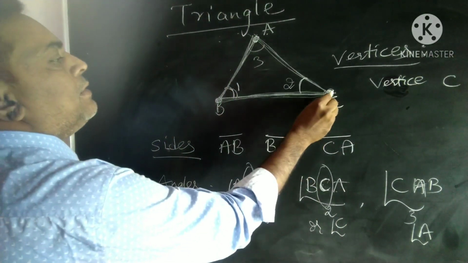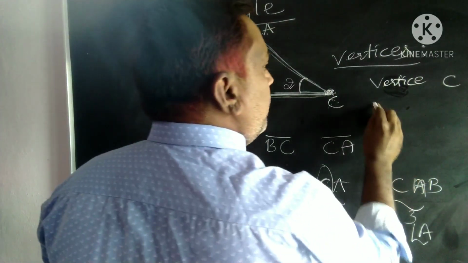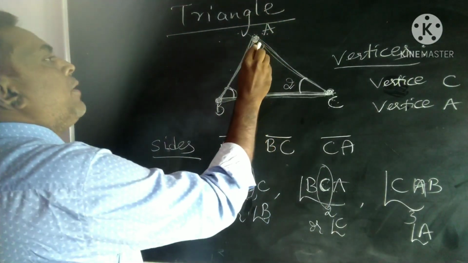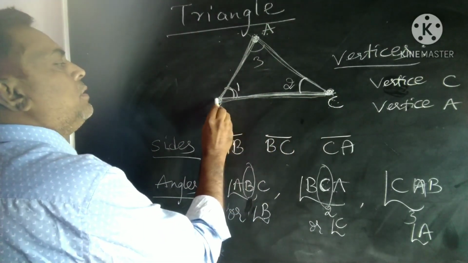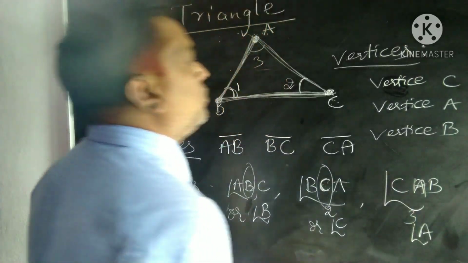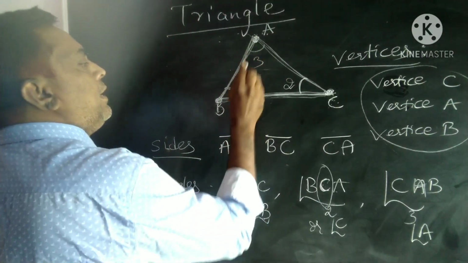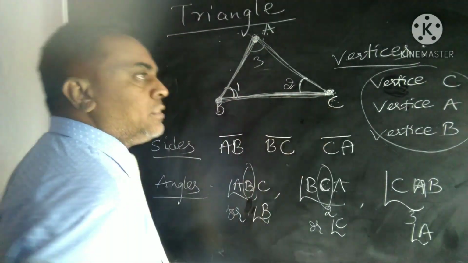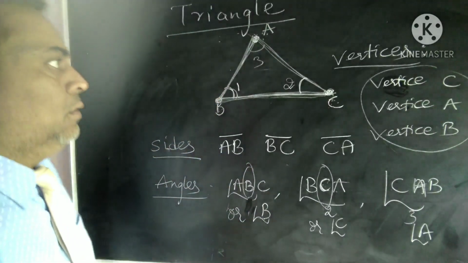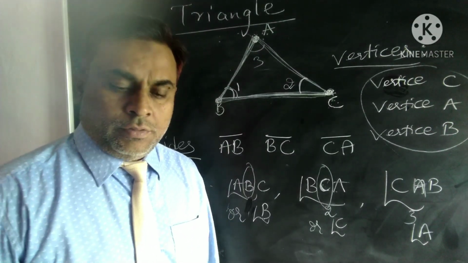The line segments CA and BA meet at point A. This is nothing but vertex A. Next, the joining point of AB and CB is B. So it forms vertex B. So it has three vertices, namely vertex A, vertex B and vertex C. A vertex is nothing but the joining point of any two line segments of the given triangle. So a triangle has three sides, three angles and three vertices.